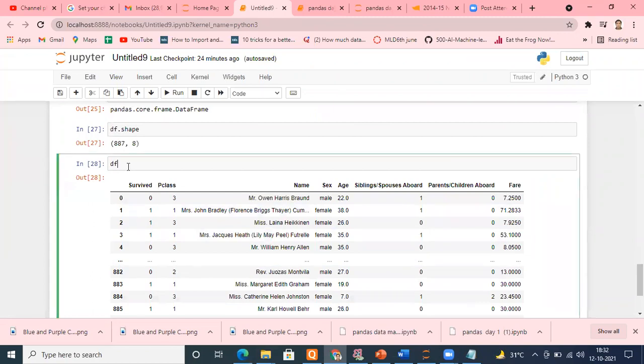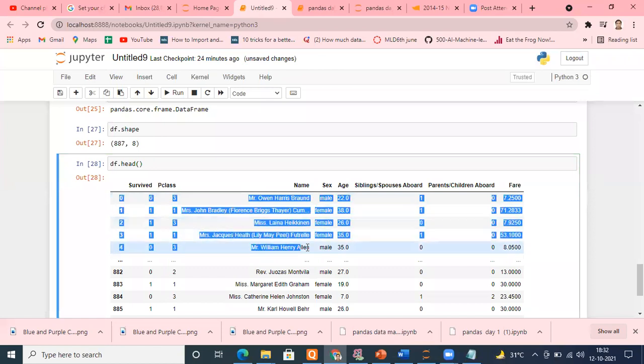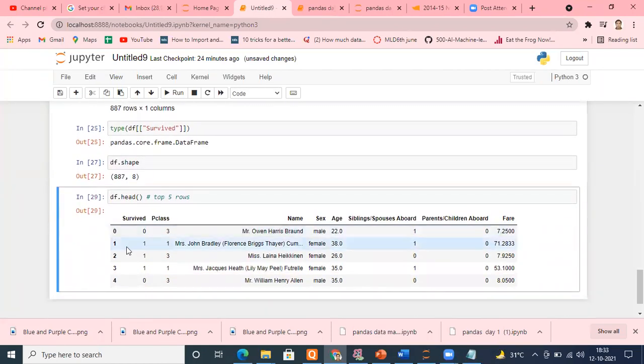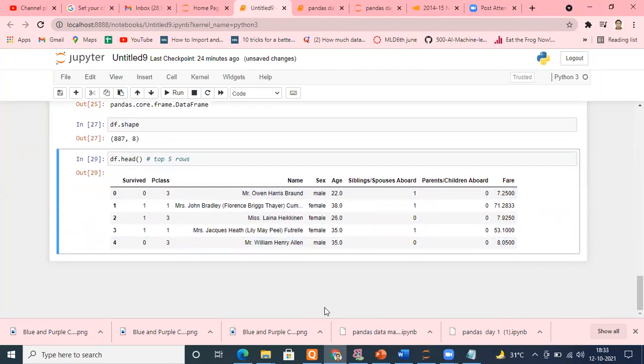For that purpose, you have a function known as the head function. If you don't put any argument here, it will give you the top 5 rows of this data set. Let me run this, and you can see I got just the top 5 rows.